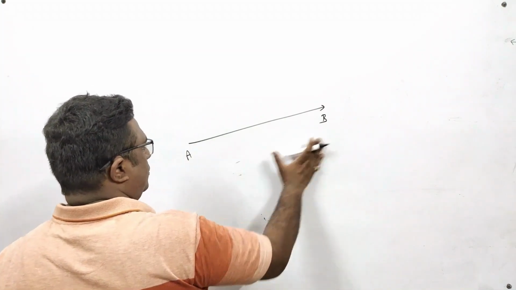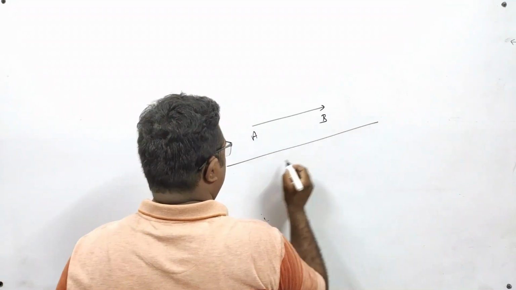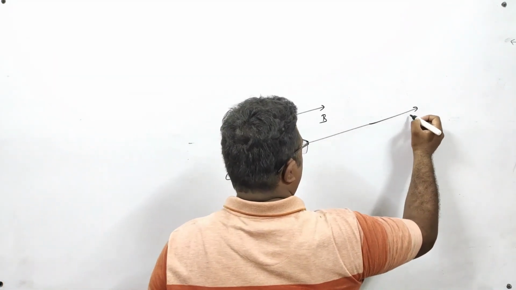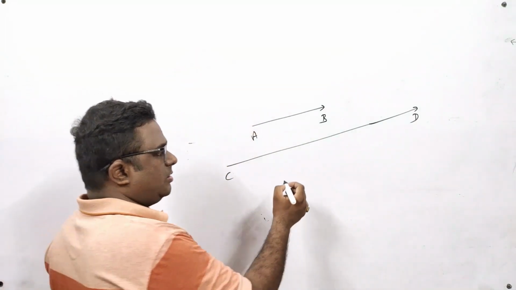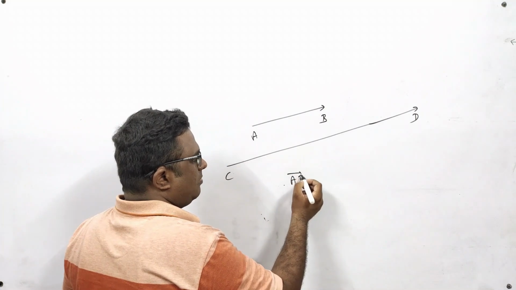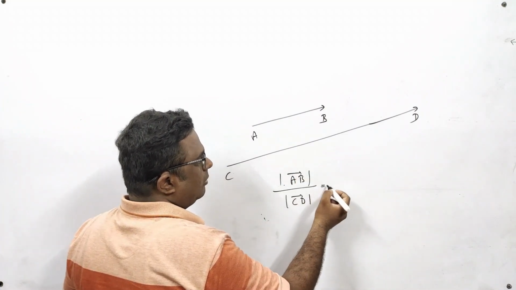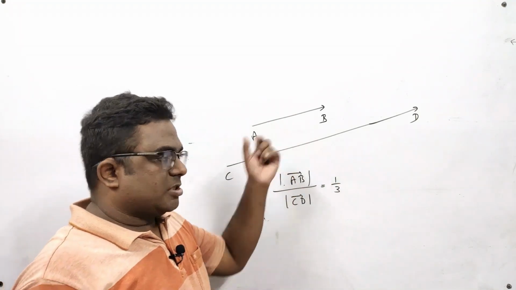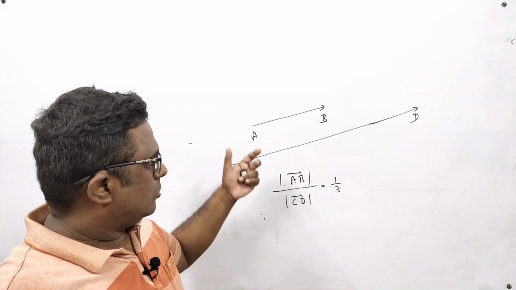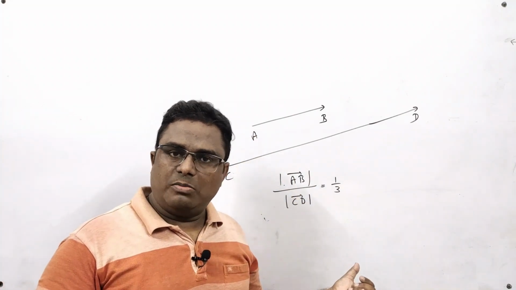Another example: now AB vector is smaller and CD vector is 3 times its length. In that case, the magnitude of AB vector divided by the magnitude of CD vector will come 1 upon 3, because one is smaller and the other is larger. So if you divide their magnitudes, you get a fraction, and that fraction will be 1 upon 3.